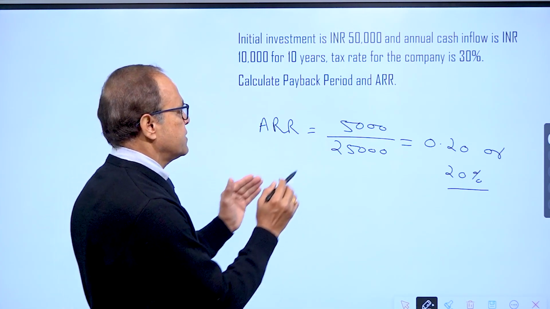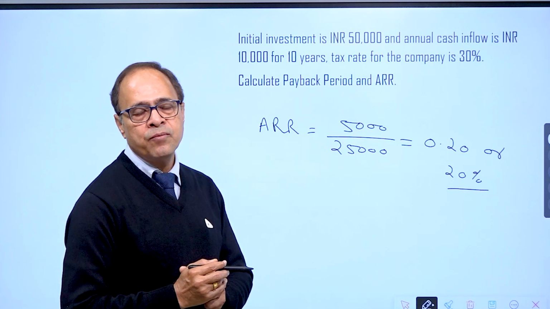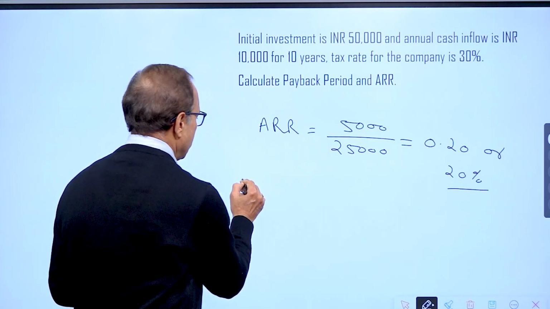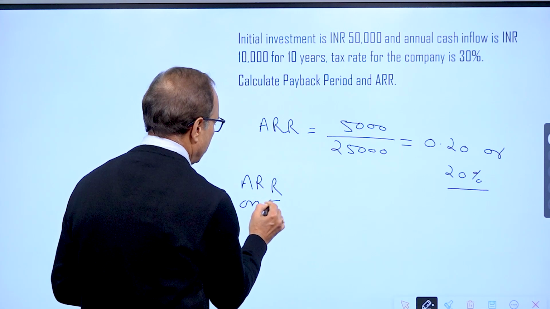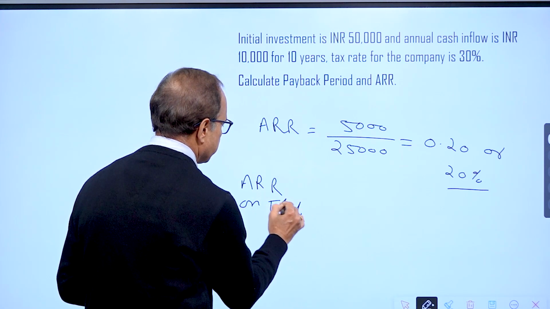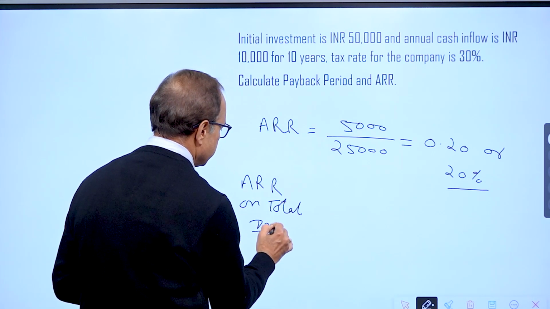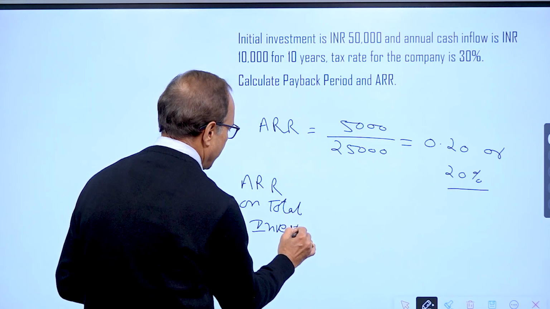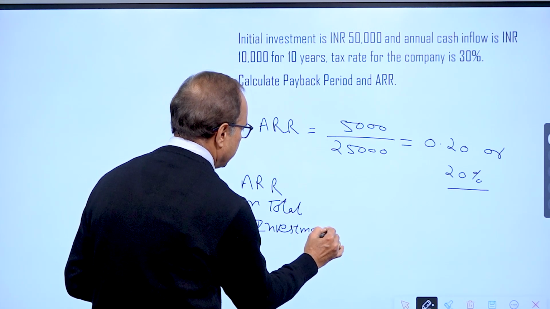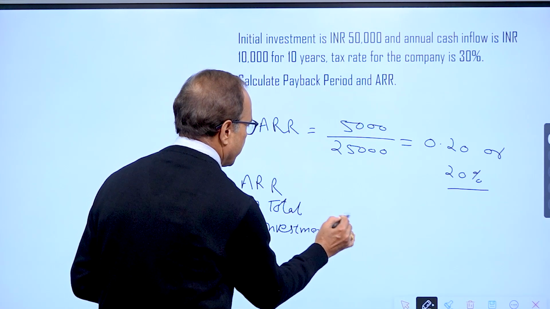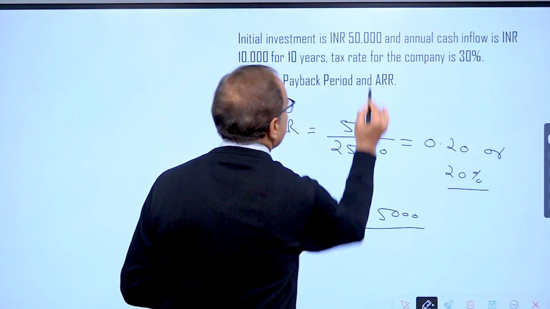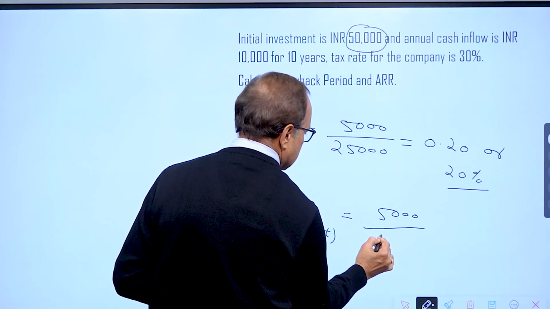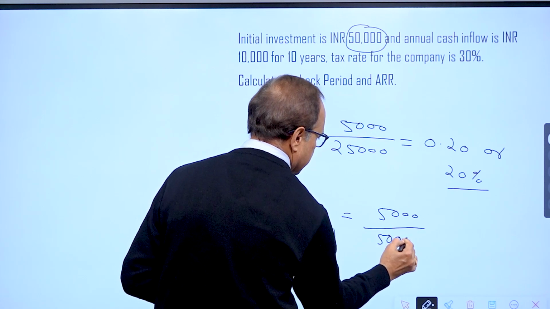If question says calculate ARR on total investment, so what will be my ARR on total investment? My ARR on total investment will be average profit after tax divided by total investment, which is 50,000 in this case.